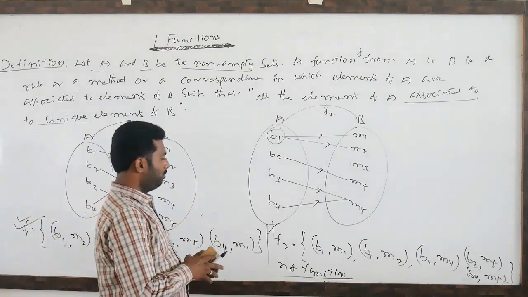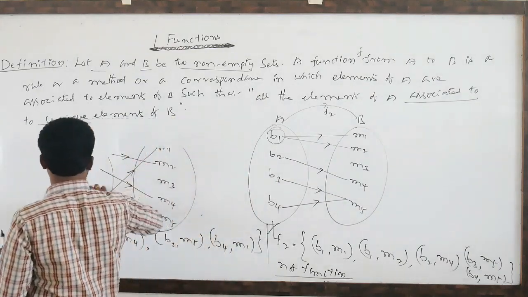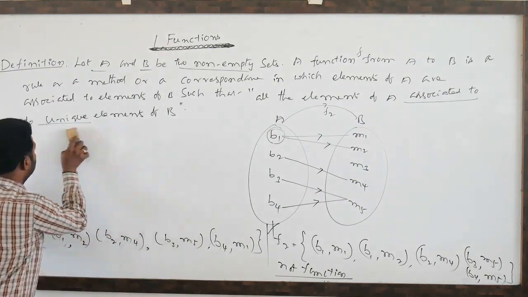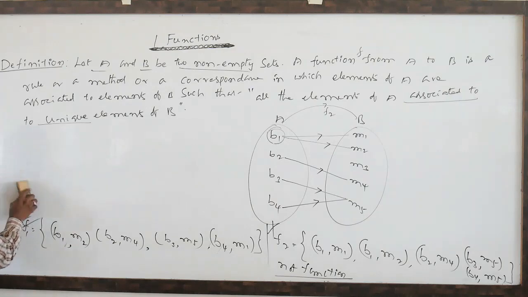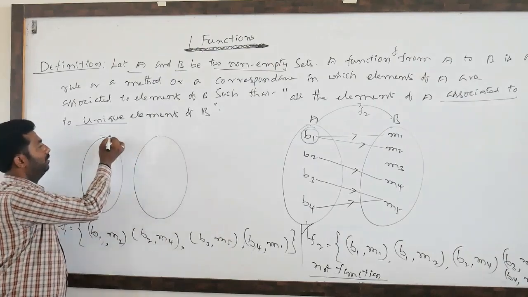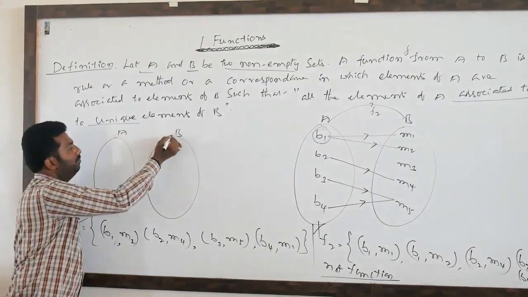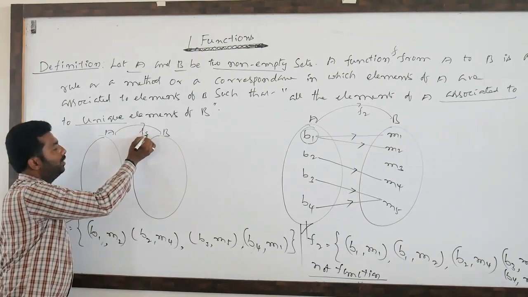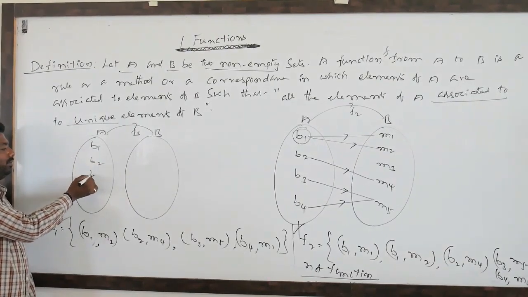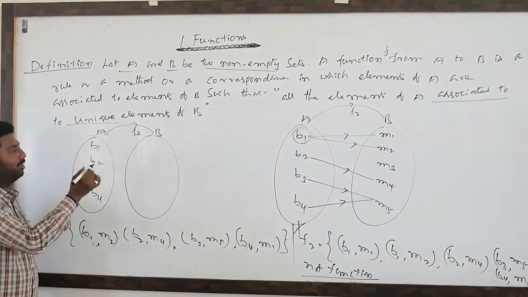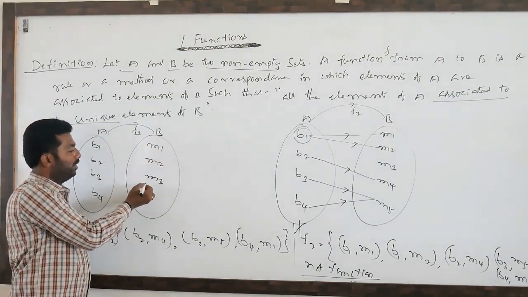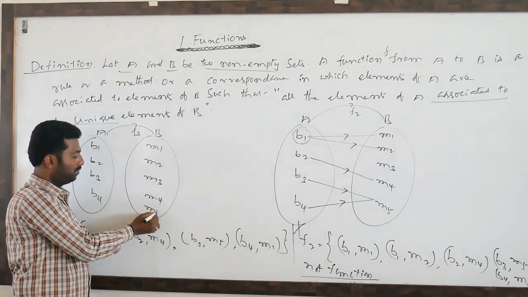One more example I will take. This is A, B, F3 I will take. Baby 1, baby 2, baby 3, baby 4, M1, M2, M3, M4, M5.